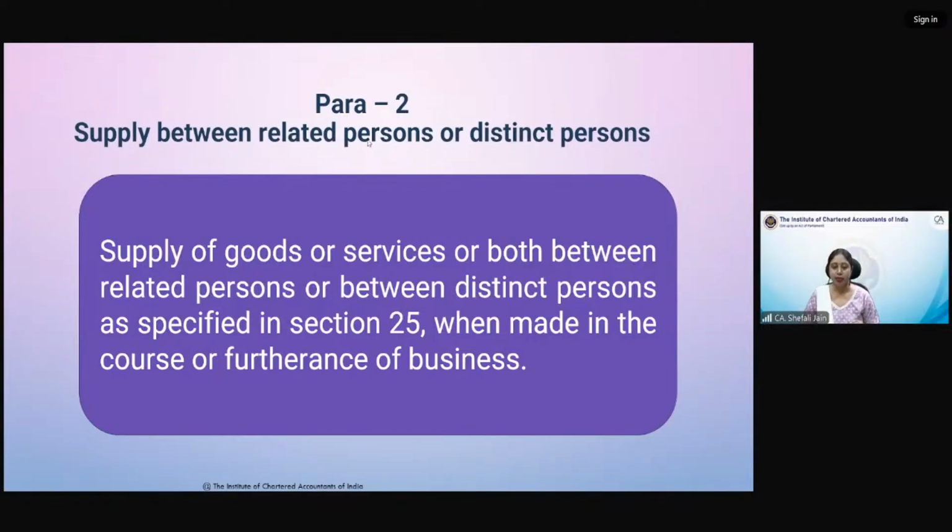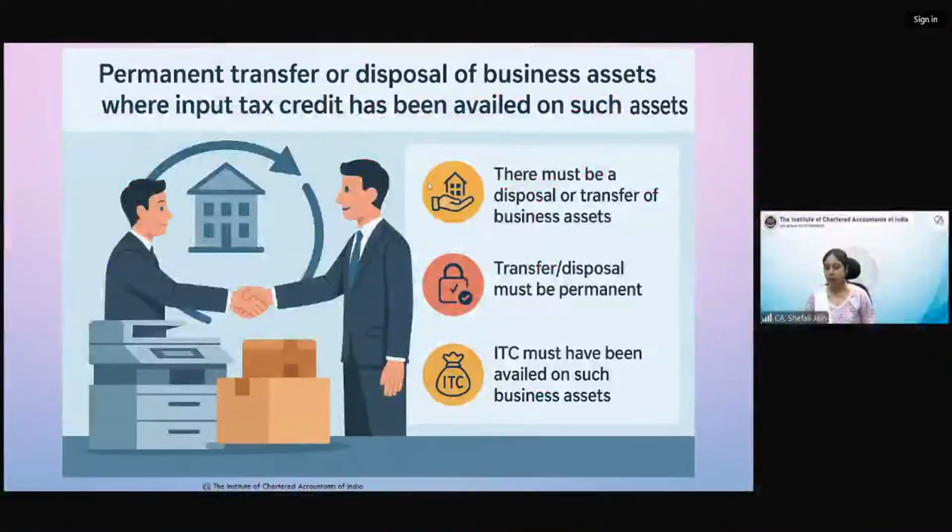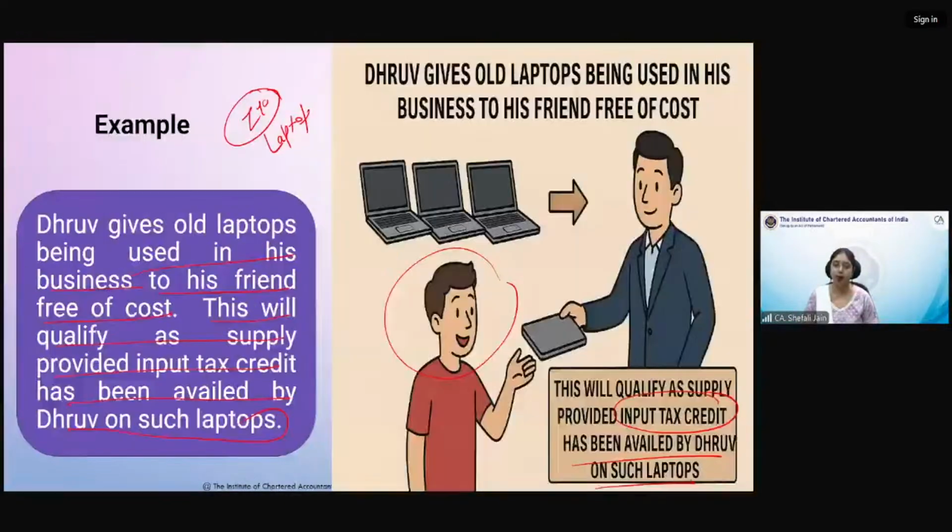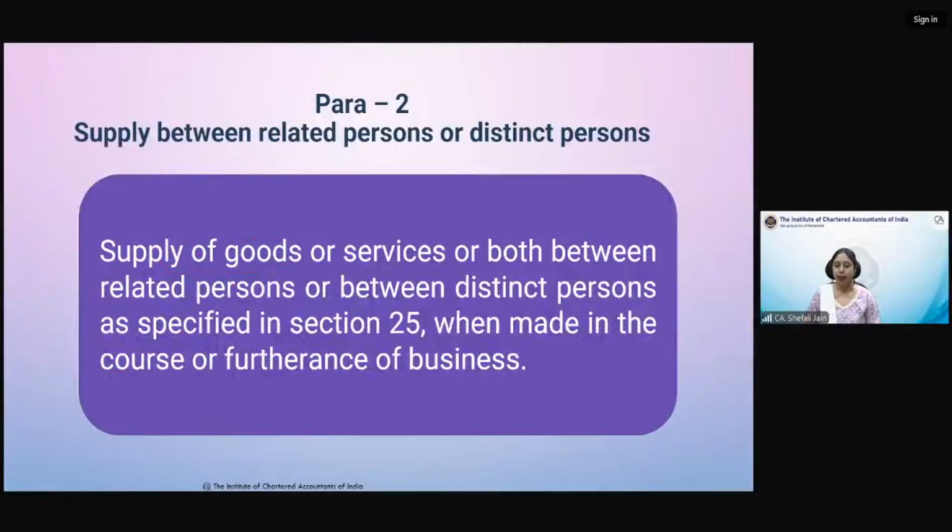So para 2 says supply between. The first clause is clear to everyone, that we have discussed. There must be disposal or transfer of business assets. That should be permanent disposal or transfer, and ITC should have been availed. So even if consideration is not there, it will be considered as supply. ठीक है. अगर आपने परमानेंटली अपने बिजनेस एसेट्स को डिस्पोज कर दिया है या ट्रांसफर कर दिया है और उनपे आपने आईटीसी अवेल किया था, तो आपने कोई कंसिडरेशन नहीं भी लिया, फ्री ऑफ कॉस्ट किया, तब भी आप उसको सप्लाई मानोगे. That is para 1. Now para 2 says supply between related persons.